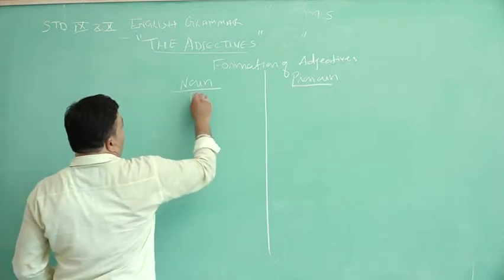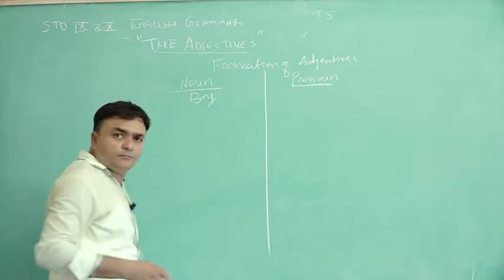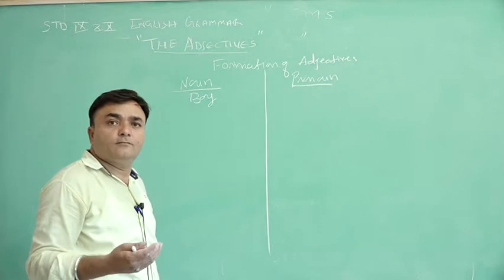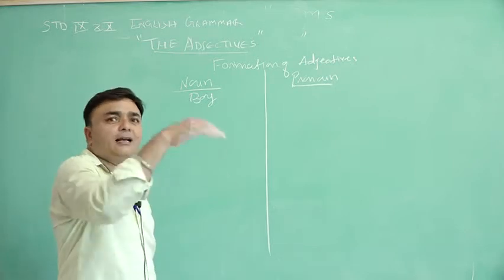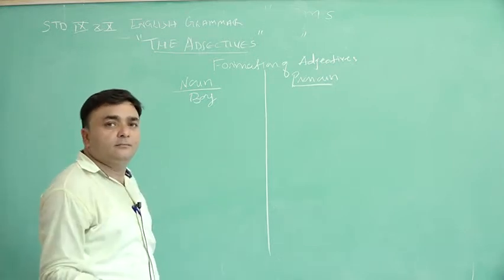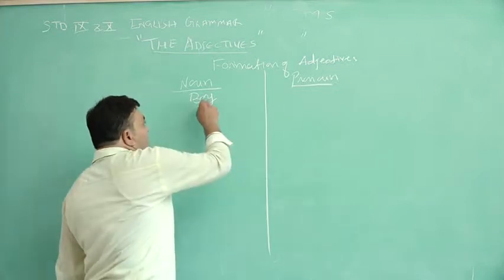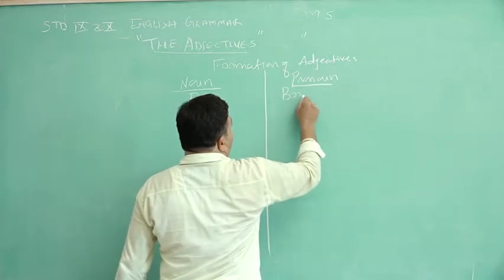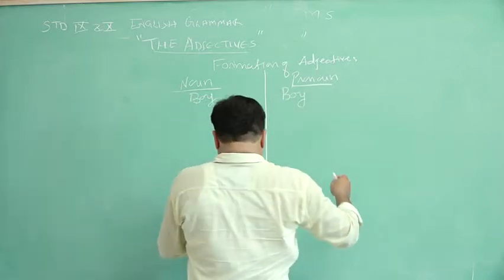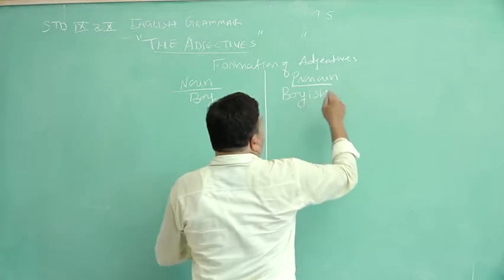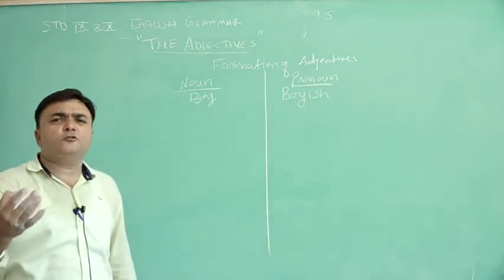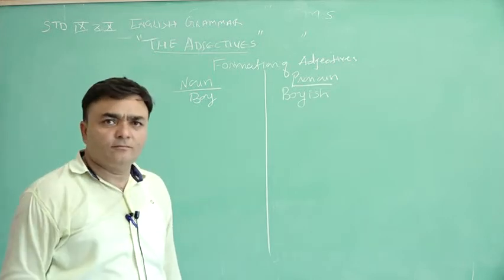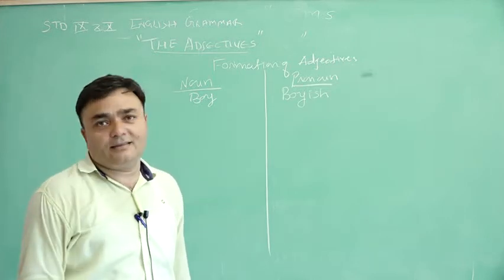Boy. Boy is a noun. Now quality. As I told, add some masala to a noun, then it becomes an adjective. I want just the adjective of this thing. B-O-Y-I-S-H, boyish. Parents used to say, don't be childish, don't behave like a child. So we can say boyish behavior.